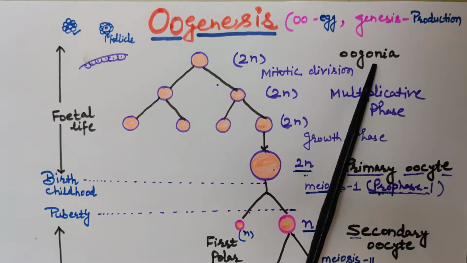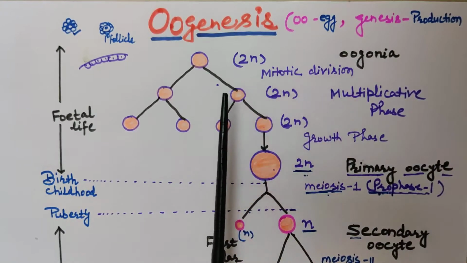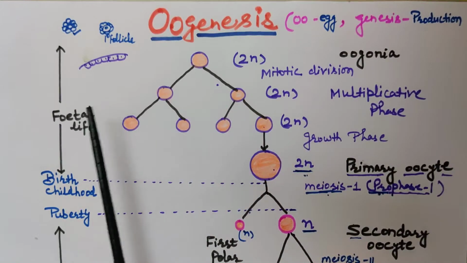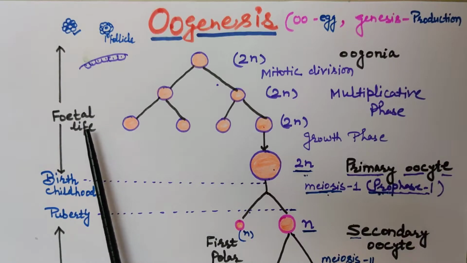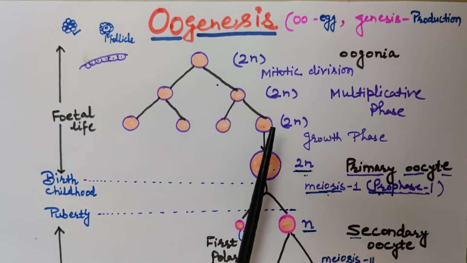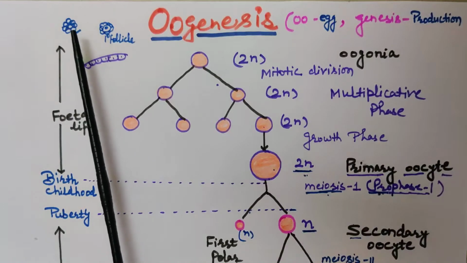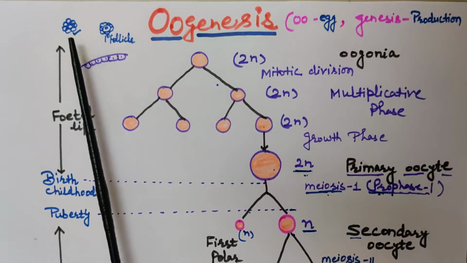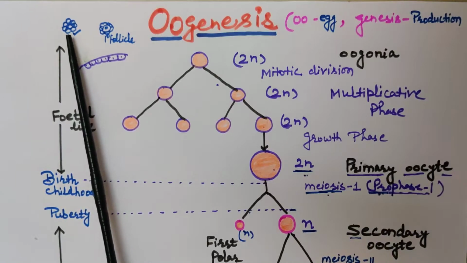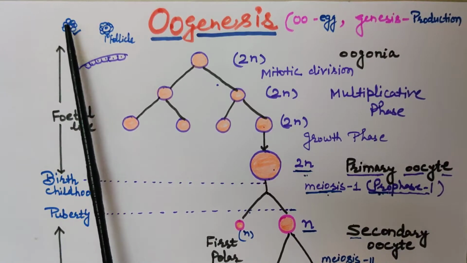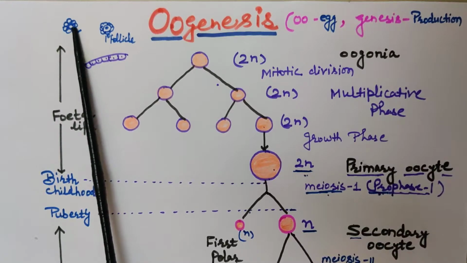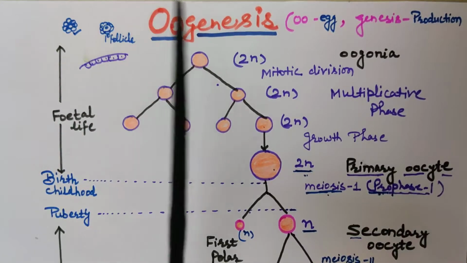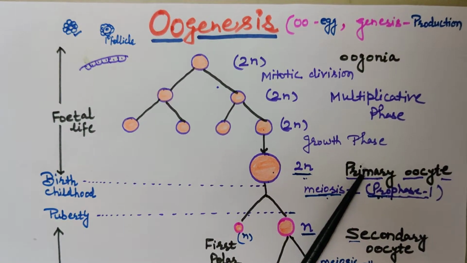Approximately millions of oogonia are formed in each fetal ovary. These oogonia form egg tubes of Pflüger which grow into the cortex and give rise to a multicellular mass called egg nest. One oogonium of this egg nest grows in size and functions as primary oocyte.